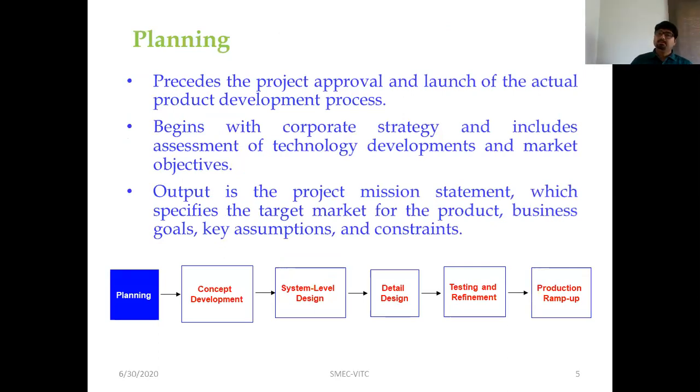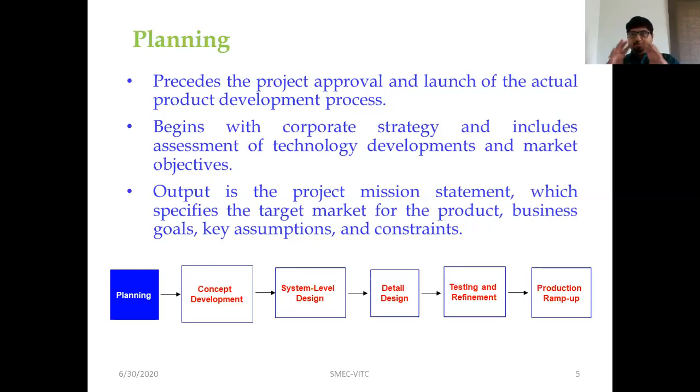Planning phase: it proceeds with project approval and the launch of the actual product development process. It begins with the corporate strategy and includes assessment of technology developments and market objectives. The output is a project mission statement which specifies the target market for the product and also mentions the goals of the business, the assumptions to be followed, and also the constraints.